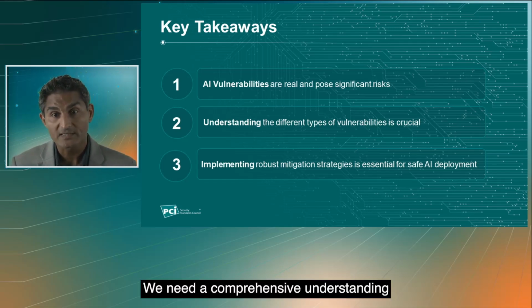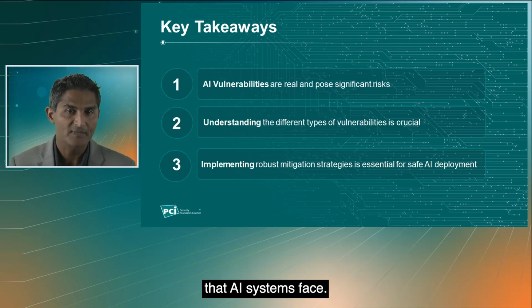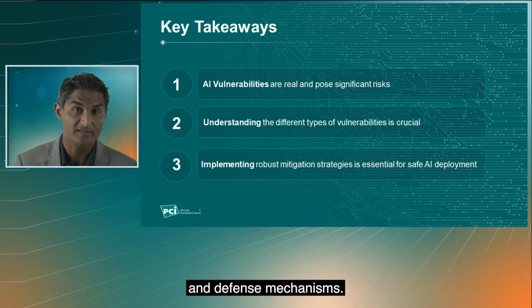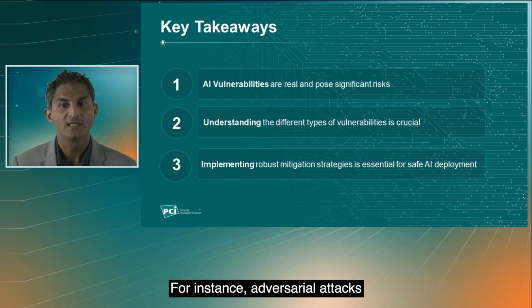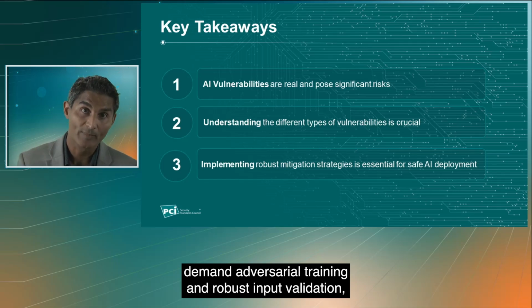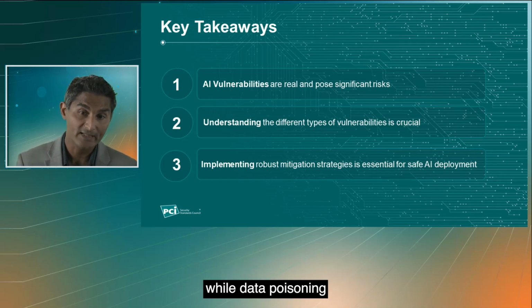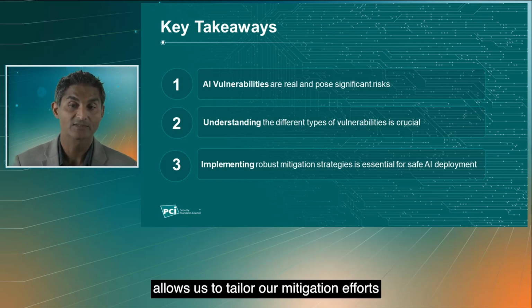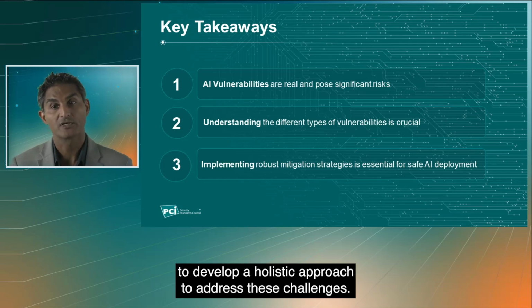We need a comprehensive understanding of the different types of vulnerabilities that AI systems face. Each type of vulnerability requires distinct mitigation strategies and defense mechanisms. For instance, adversarial attacks demand adversarial training and robust input validation, while data poisoning needs thorough data validation and sanitization. A deep understanding of this allows us to tailor our mitigation efforts to develop a holistic approach to address these challenges.